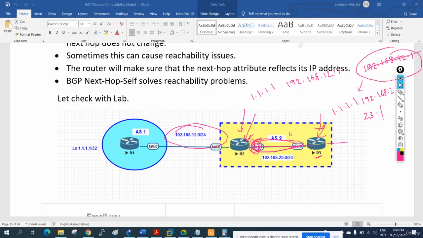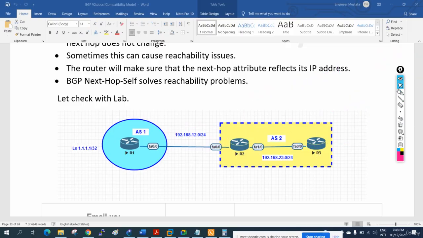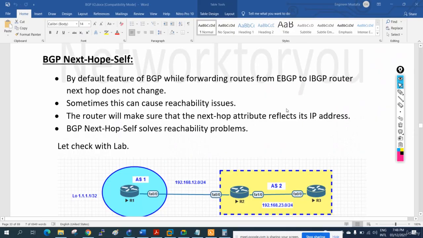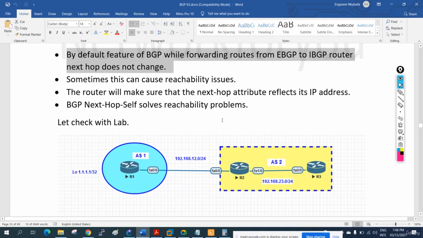First we are understanding the concept, then we will do the lab. What I am saying here is that whenever we send any route from eBGP to iBGP, we will have a reachability issue. By default, when BGP forwards a route from eBGP to an iBGP router, the next hop does not change.